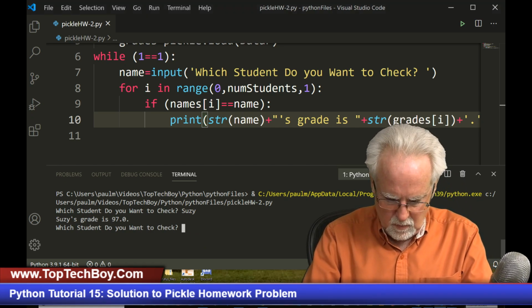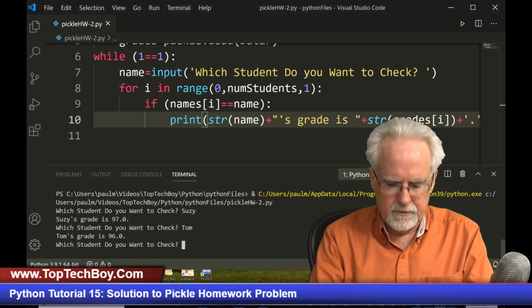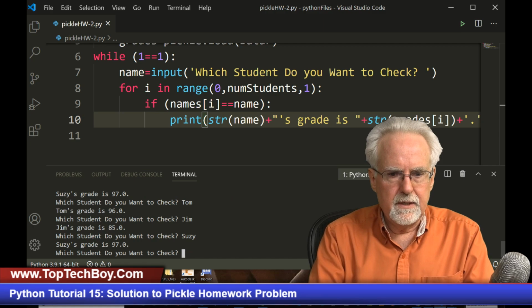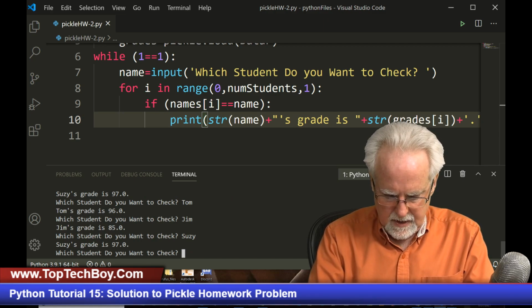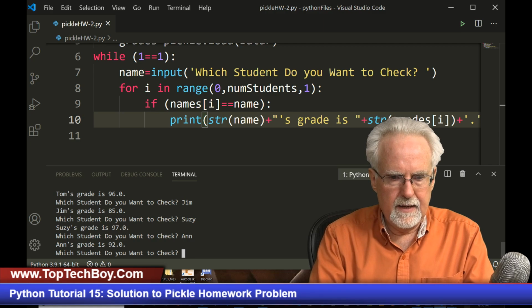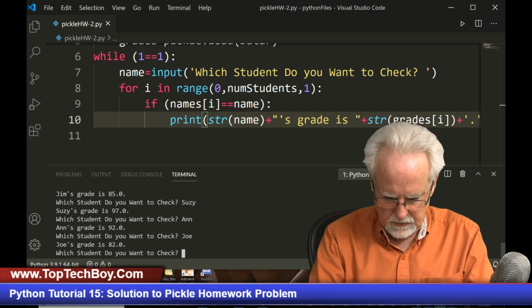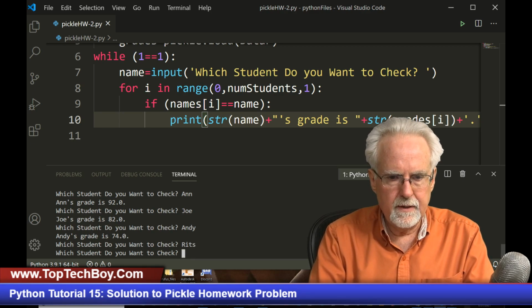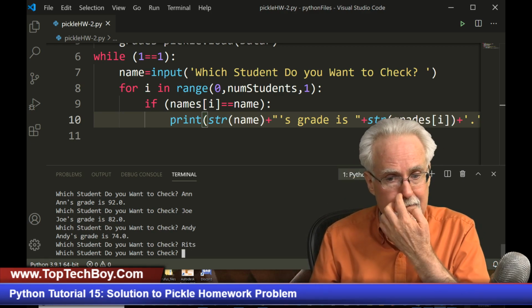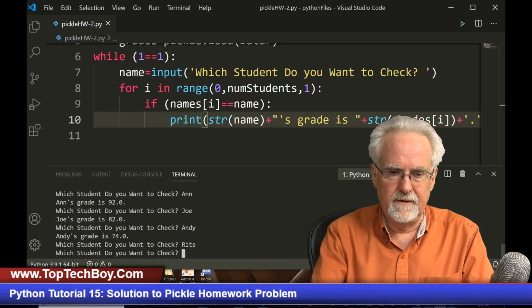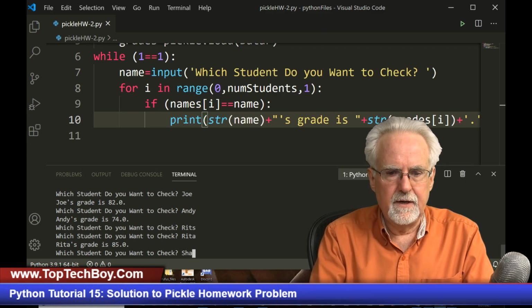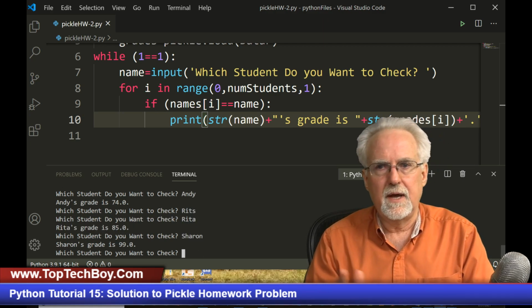Okay, let's see if it will work. So I'm going to say Tom. Tom's grade is 96. Jim's grade is 85. Susie's grade is 97. Ann's grade is 92. Joe's grade is 82. And then Andy's grade is 74. Rita. Okay, as you see, it didn't find it. I misspelled it, but it didn't crash. It just didn't find it, so I didn't get anything. So I'll try again. Rita's grade is 85. And then the most excellent, Sharon, of course, has a 99.